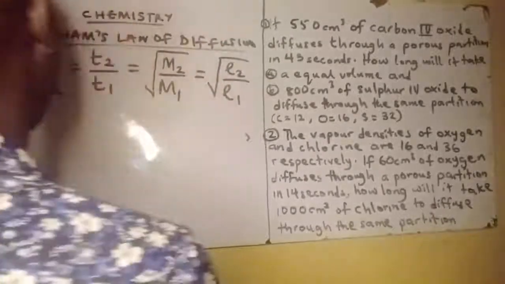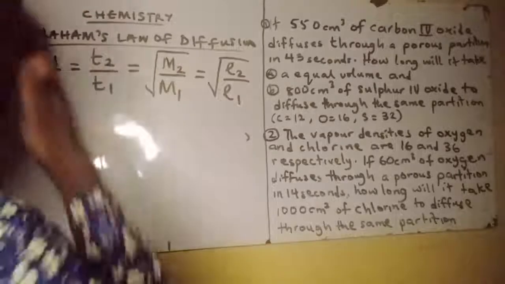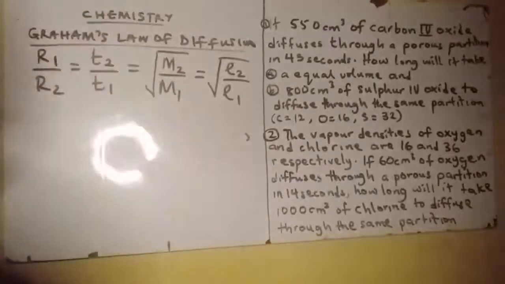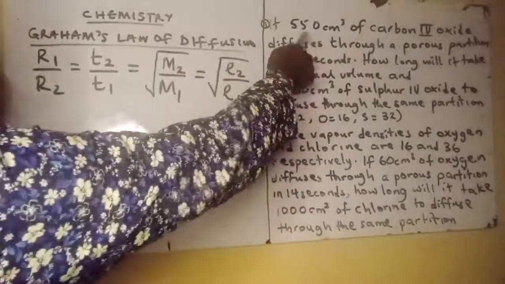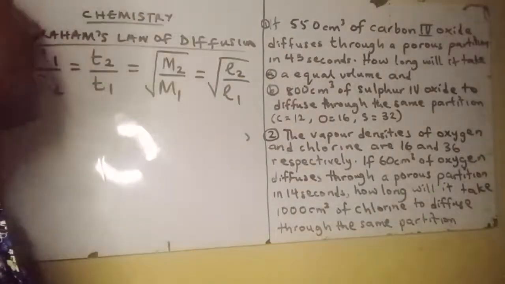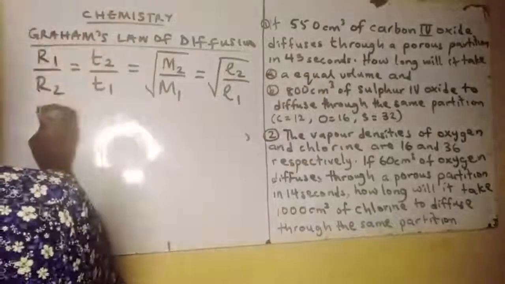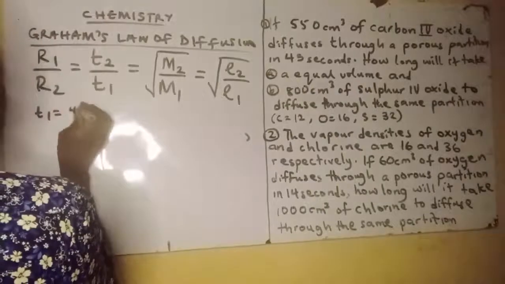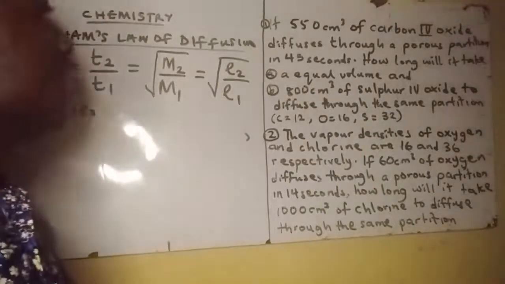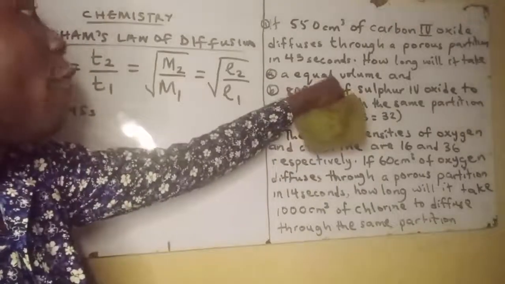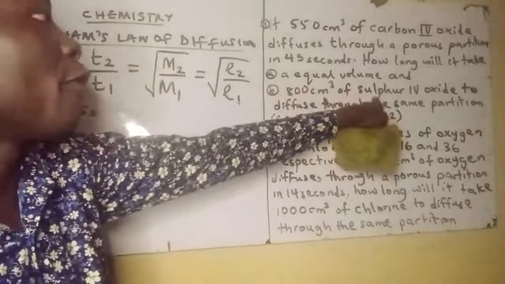Ná ẹ ká ọba ṣe lè yanjú àwọn question méjì tó wà níbí báyìí. Now the first question mi ní fẹ́ ká pa ilé rẹ. The first question wọ́n ní if 550 cm³ of carbon dioxide diffuses through a porous partition in 45 seconds. Tẹ́ bá wò báyìí time náà sọ̀rọ̀ pa ẹ̀. So let's take out T1 to be equals to 45 seconds. Now wọ́n á tún ní how long will it take an equal volume of sulfur dioxide?